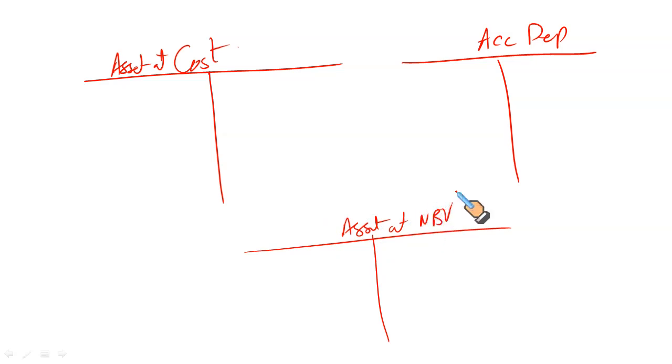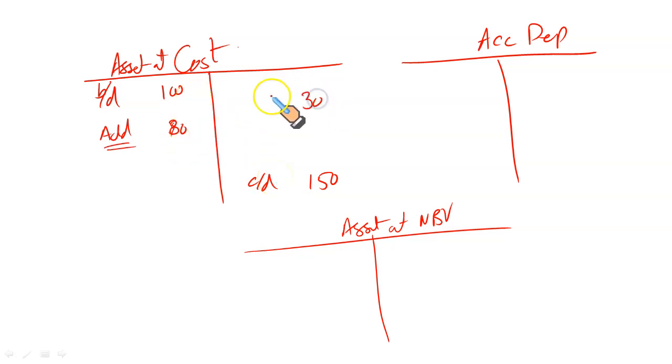Now, let's just assume numbers to explain the idea. Let's say the opening balance of assets was 100 million, closing was 180. During the period you acquired additions of 80. Opening was 100, so you should have a closing balance of 180. What happened? 30 million, or $30, worth of assets have been disposed of. This is one of the ways.